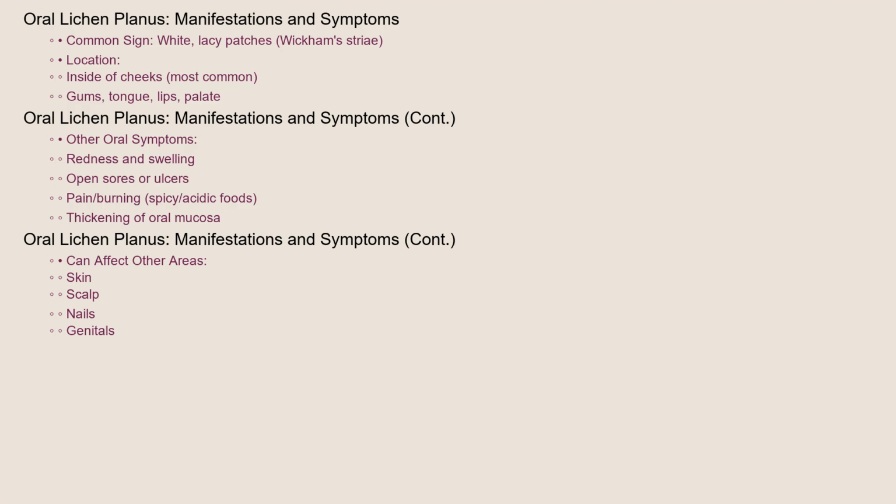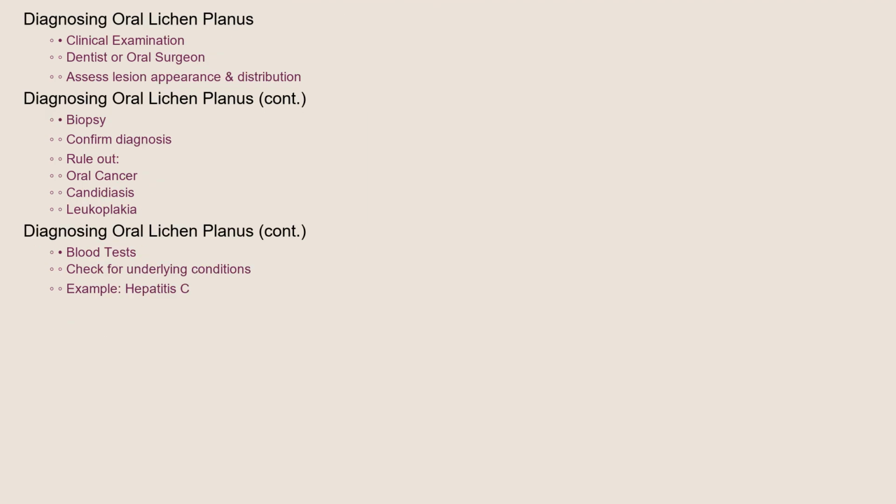and genitals. Diagnosing oral lichen planus typically involves a thorough clinical examination by a dentist or oral surgeon. They'll assess the appearance and distribution of the lesions. A biopsy, where a small tissue sample is taken for microscopic examination, is often necessary to confirm the diagnosis and rule out other conditions like oral cancer, candidiasis, or leukoplakia. Further blood tests might be conducted to check for underlying conditions like hepatitis C.